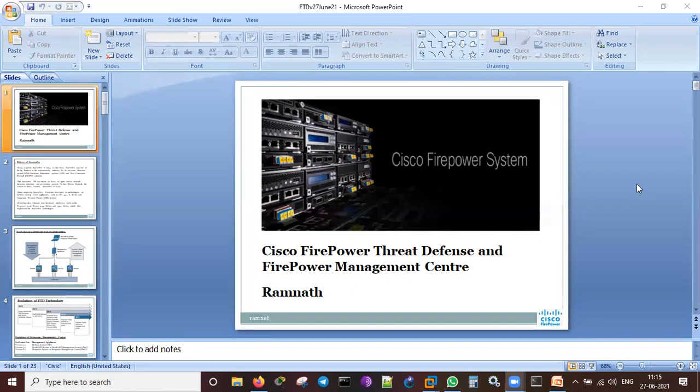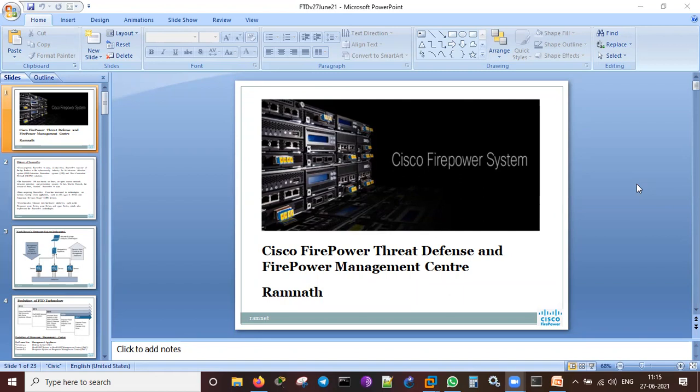In the same way, Cisco Firepower Threat Defense is the firewall, and it can be managed through the Firepower Management Center. The concept is the same, but the difference is that it can do a lot more than our ASA. So what are the things we are going to see in Firepower Threat Defense, how do we configure the Firepower Management Center, and what do we require for it?